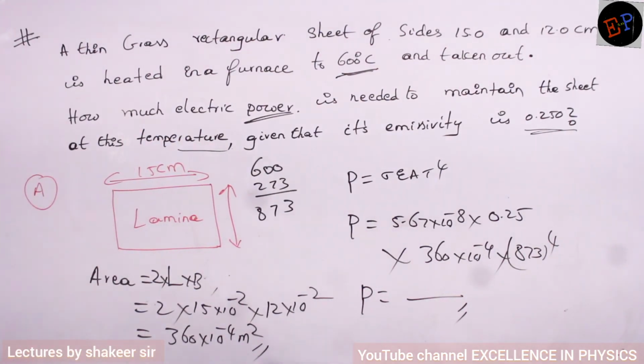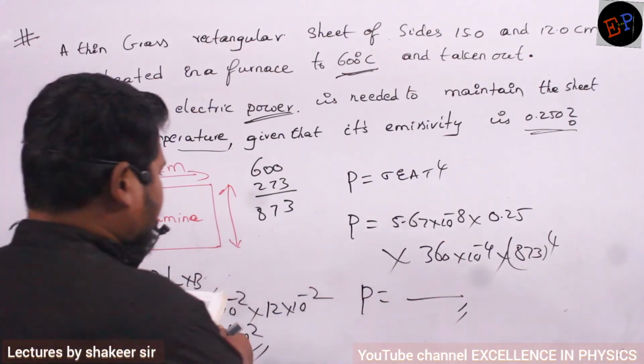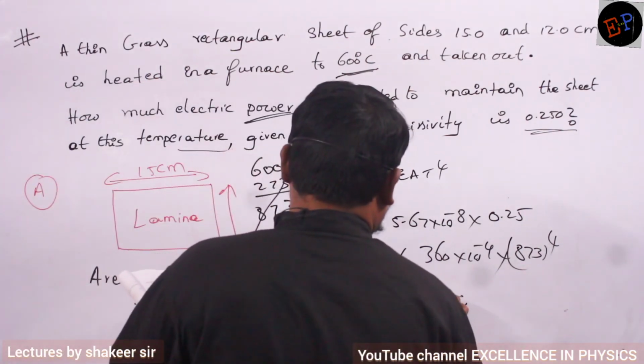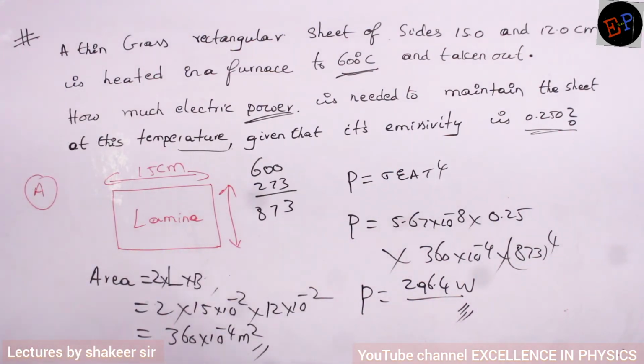Then you will get the required amount of power of the heater. Understood? And the answer should be 296.4 watts. That should be the power of the electric heater.